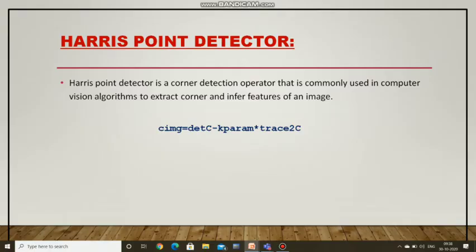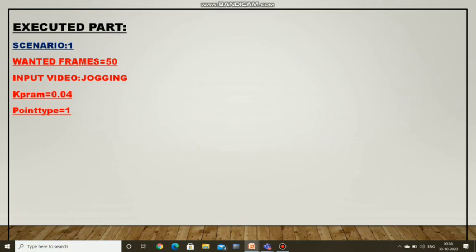The detector which we are using for our project is the Harris point detector. It is a corner detection operator that is commonly used in computer vision algorithms to extract corners and interest features of an image. This is the formula of that, and we can see some executed parts of our project.